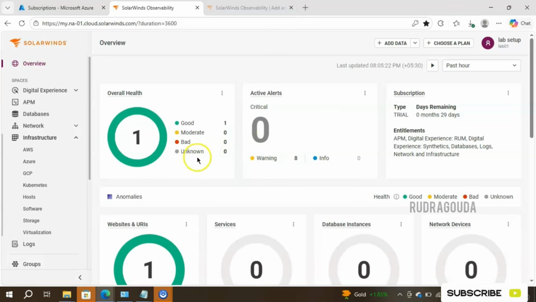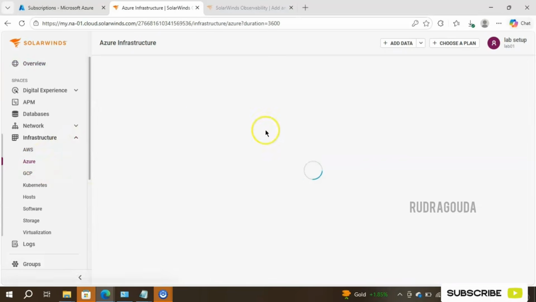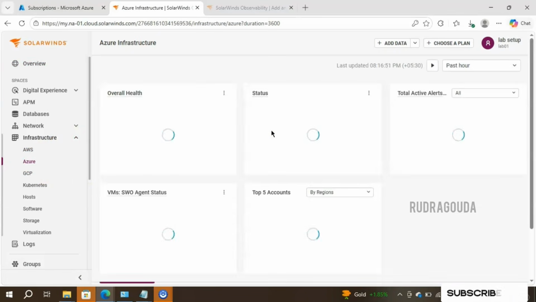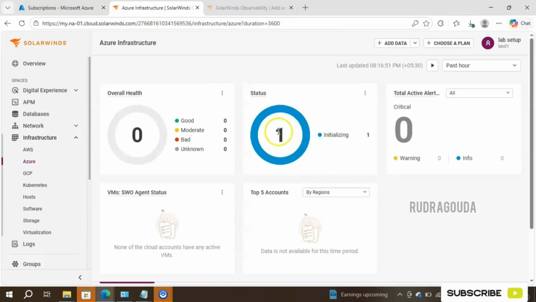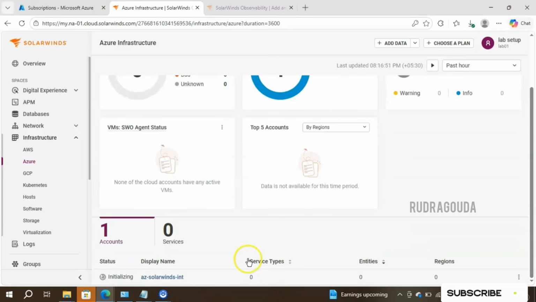Right now we can go to this Infrastructure, then the Azure section. Let's see whether the connection is happening or not here. Okay, it is showing 1, but still it is showing as initializing. It means the connection is not yet established. It should be success, so we need to wait for some time. Once the connection is established, it will give all the service information, showing the name here. You can select Azure SolarWinds integration. This is what we have given, and the status is initializing.